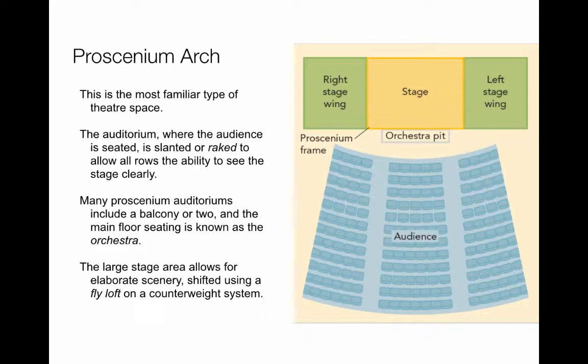One of the things you will notice is the stage area. The right wing and left wing are opposite of your right and left from where you are looking in the theater. This is because all markings on the proscenium stage are from the perspective of the performer, not the audience member.